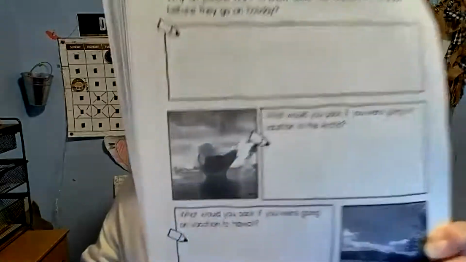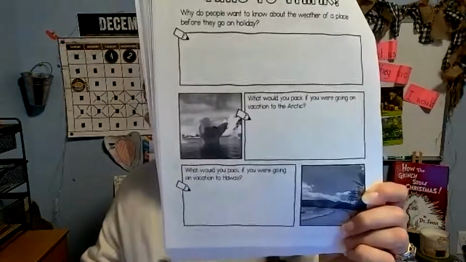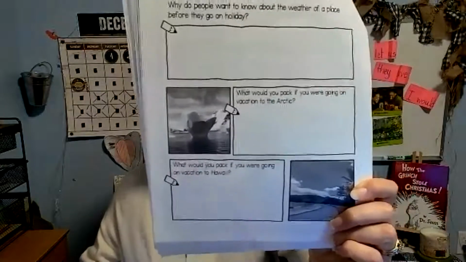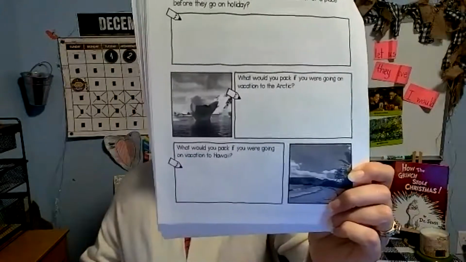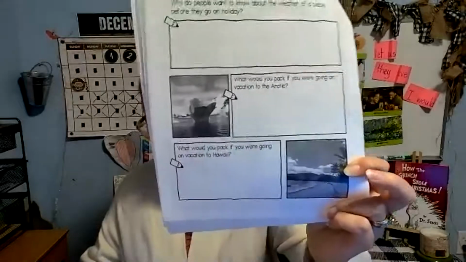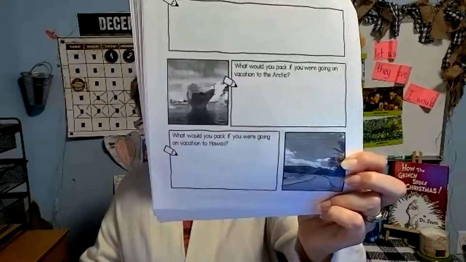What would you pack if you were going on vacation to the Arctic? The Arctic. Well, what's that a picture of? Looks like an iceberg to me. So the Arctic, we'll have to talk about where the Arctic is on the map in just a few minutes. And then at the bottom, what would you pack if you were going on vacation in Hawaii? Hawaii. Well, according to the picture, it looks like there's a beach and sand and palm trees. What would you pack to go to those different places? And what does this have to do with climate?